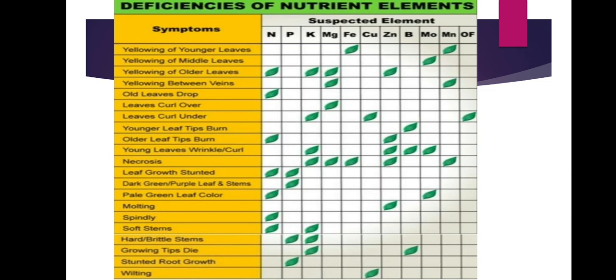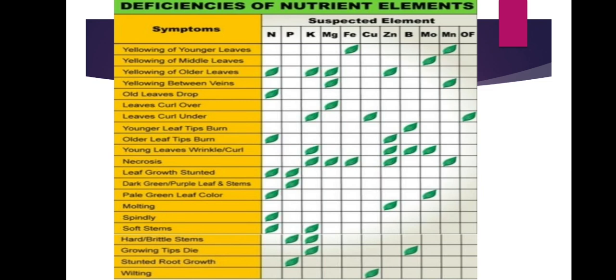Okay, next, yellowing between veins is seen in only two elements, magnesium and manganese. This way it is easy to remember: yellowing between veins is in magnesium and manganese. Next, older leaf drop: only nitrogen deficiency causes drop of older leaves.